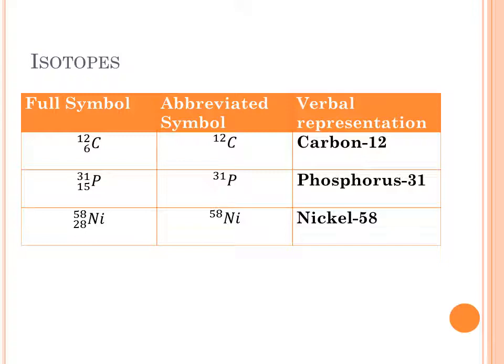You can see a very similar thing for phosphorus. We've got 31 over 15 P. And then in the second column, we just omit the 15 because we can get it from the periodic table. And then we write phosphorus 31 as a verbal representation. Third row, we've got nickel with a mass of 58, atomic number 28. And so in the second column, we eliminate the 28 because we can get that from the periodic table. In the last column, we just write nickel 58. And so that's the way isotopes are commonly referred to.